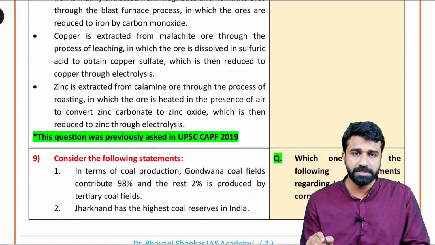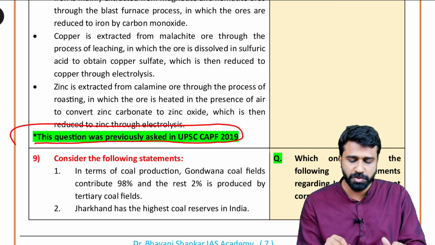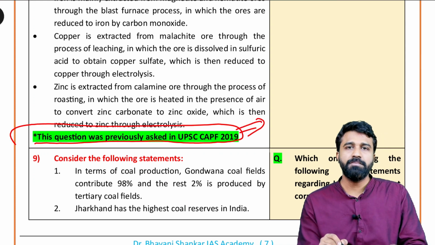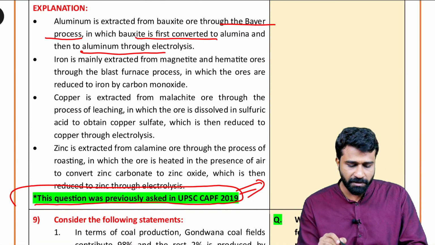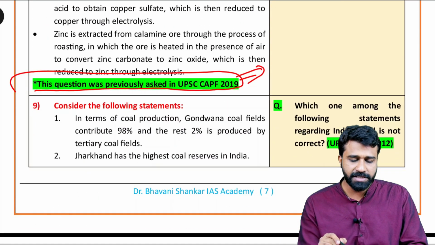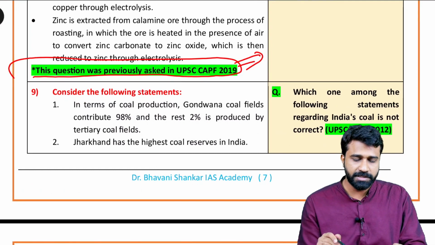This is the process that you have to learn, because it was asked in the UPSC Central Armed Police Forces exam in 2019. Not only the mineral resources and their extraction, but also their exploration and locational factors are important, along with the basic scientific elements involved before the extraction process takes place.